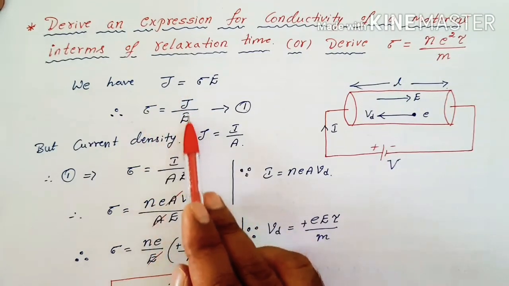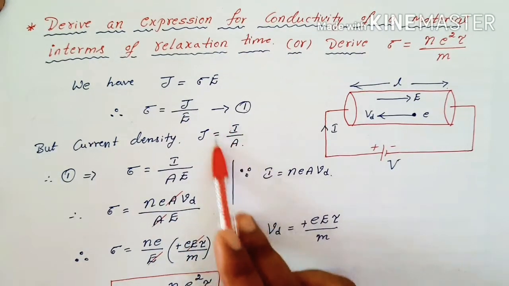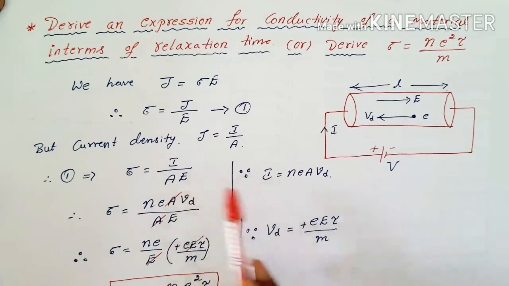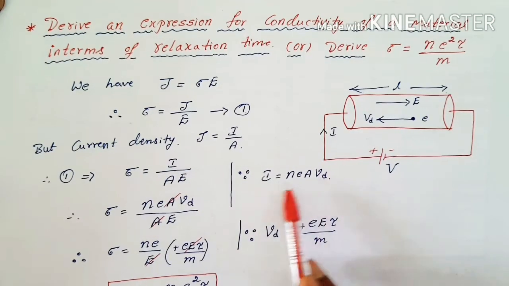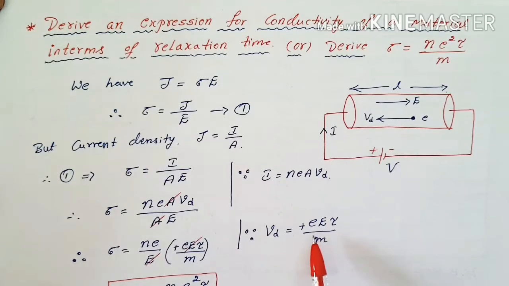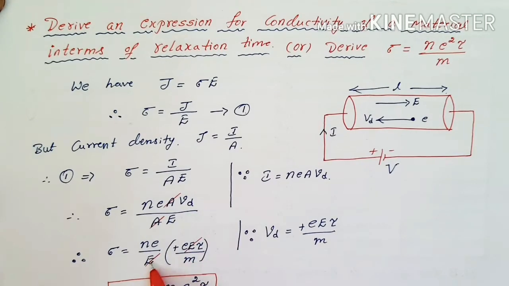So here we can write sigma as J by E, call it equation 1, but the current density is nothing but I by A. Substitute this value in equation 1, so we get I by AE. But we know the current in terms of drift velocity, I is equal to NEAVd, substitute here NEAVd divided by AE. Here the term A gets cancelled, and we know the value for Vd, that is eE tau by m. Since the drift velocity we always take in terms of positive here. Vd is eE tau by m, and E gets cancelled. Now multiply it, Ne square tau by m.